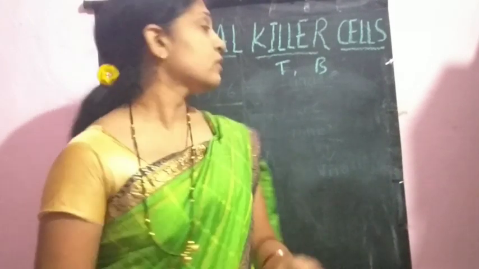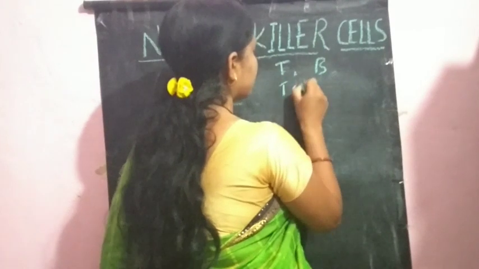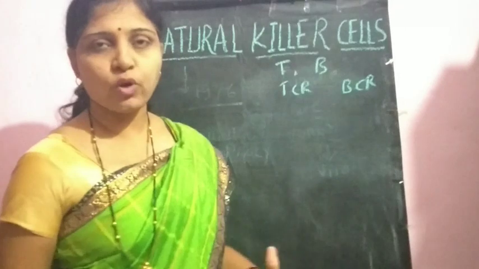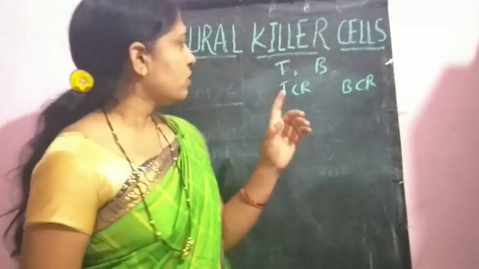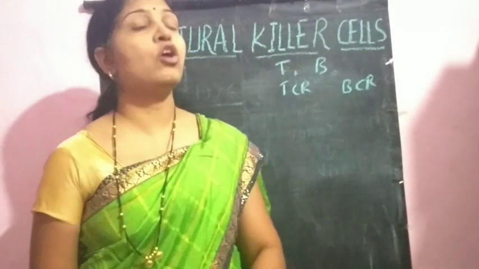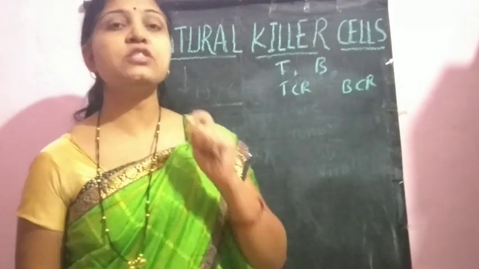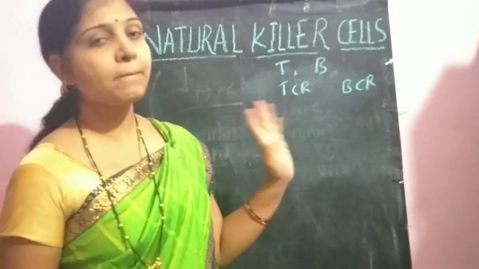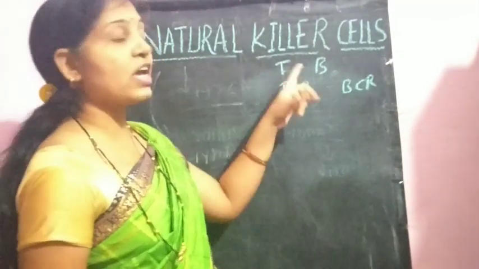Along with that, the different co-receptors are also present. That is the T cell receptor. Here it is the B cell receptor, the surface antibodies, present on the surface of these B lymphocytic cells. Such types of markers are not present on the surface of natural killer cells. Means there is an absence of such surface markers, like those of B and T lymphocytes, on the surface of these natural killer cells.